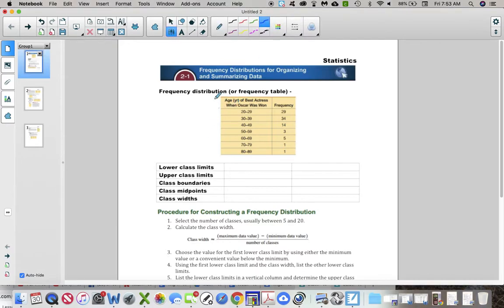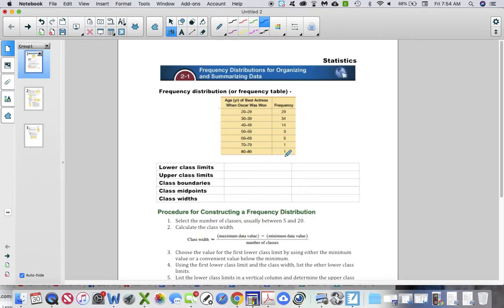All right. So a frequency distribution is a frequency table. If you look at this table, what they've got going on here is the age of best actress when Oscar was won. Okay, actress means females, so we're going to compare later on, maybe in section 2.2, actors versus actresses, but they're sectioning these off 20 to 29 years old, 30 to 39 years old, 40 to 49 years old, et cetera, all the way down, okay? And they're showing you the frequency. So there were 29 people who won Best Actress when they were 20 to 29 years old, 34 that were in the 30 to 39-year-old range, and then fewer and fewer.